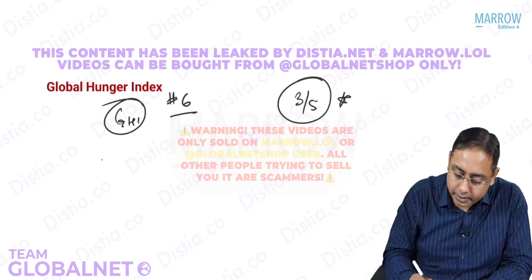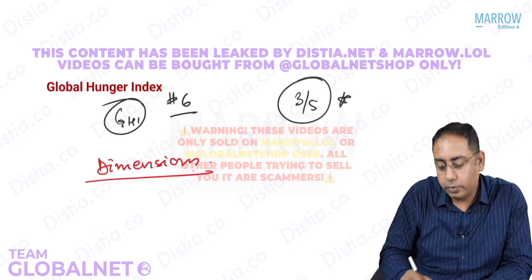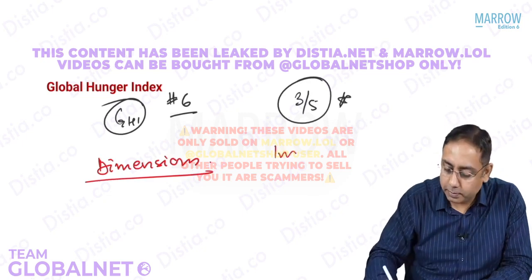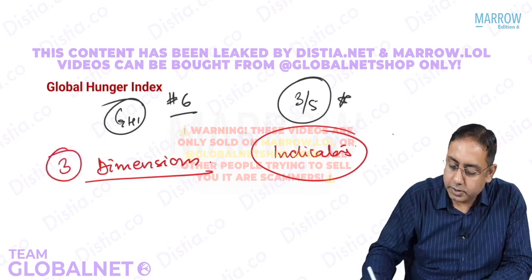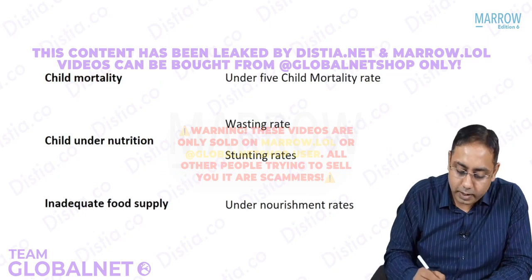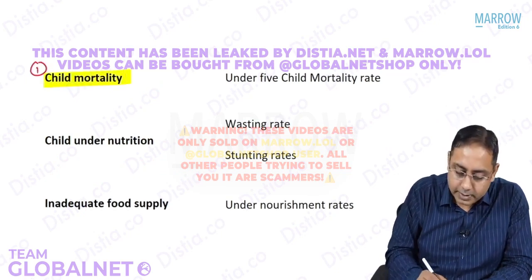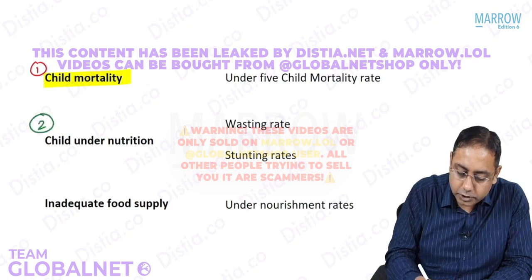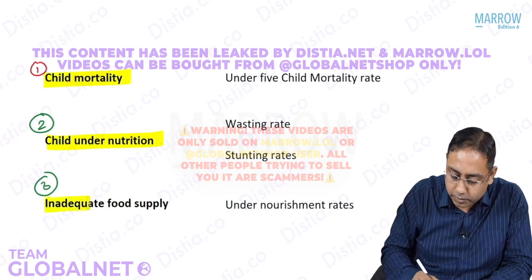In the global hunger index, again, that same issue, you have some dimensions. And to adhere to these dimensions, you have some of the indicators, right? So there are 3 dimensions and there are 4 indicators. If you just look at the dimensions, we are going to talk about the child mortality in global hunger index. Second in line, we take into account the child undernutrition, and third is the inadequate food supply.